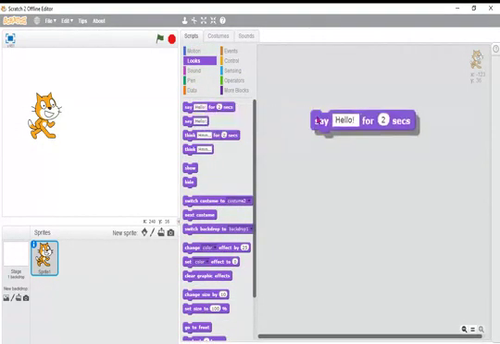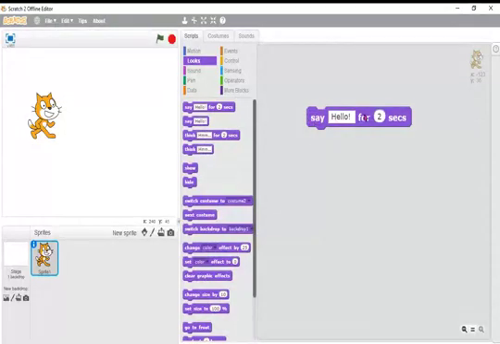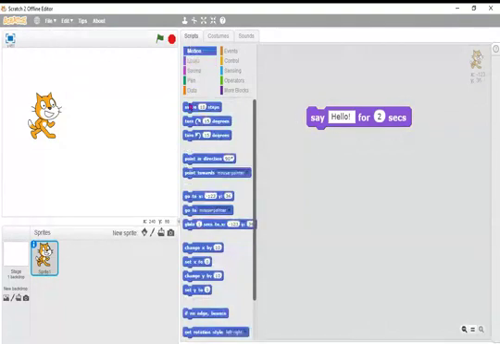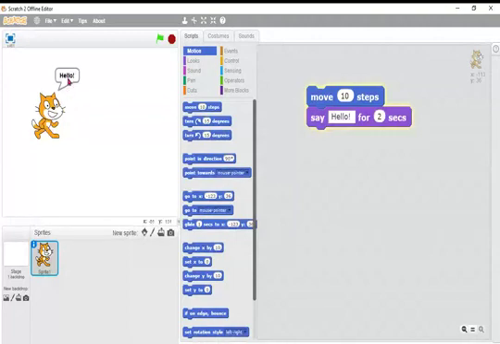Now what is looks? Yes, you can say hello for 2 seconds. When I click here, what will happen? Say hello. Then I am combining move 10 steps and say hello. Now look here, moving, and after moving, saying hello. So I will give 50 more steps. Then it will move 50 steps forward and say hello.